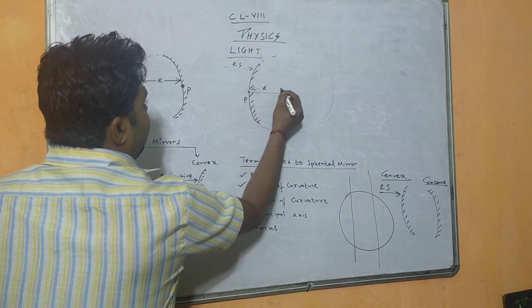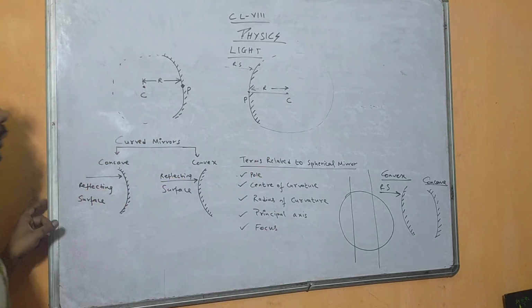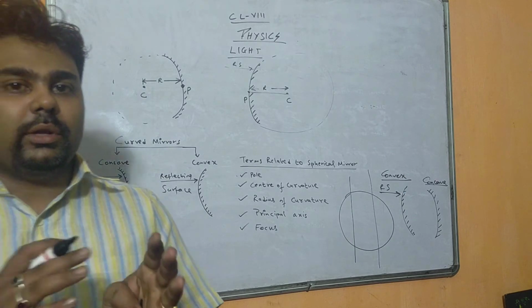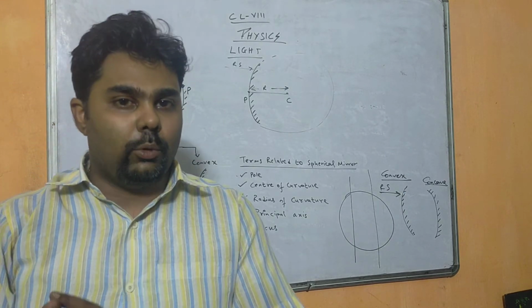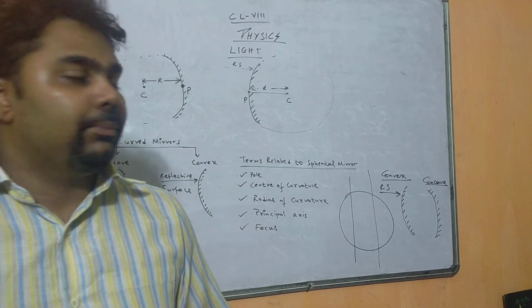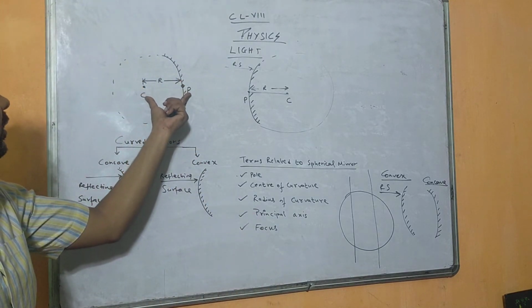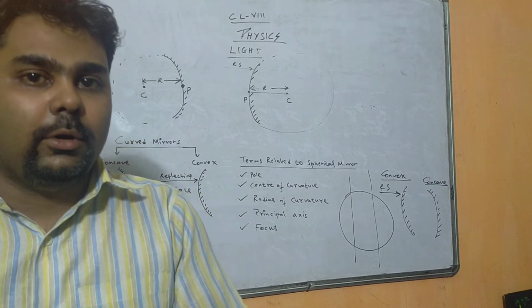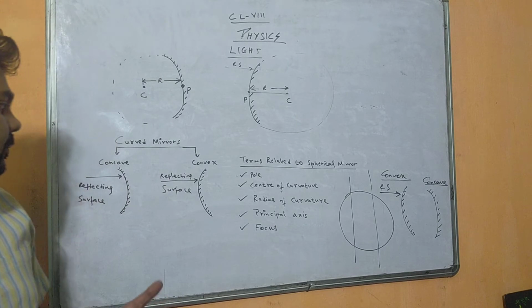You can define radius of curvature in two ways. One, the distance between center of curvature and pole is called radius of curvature. Or you can define it as the radius of the sphere of which the mirror is a part. I repeat, it is the radius of the sphere of which the mirror is a part, right?